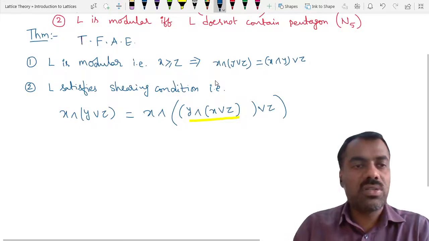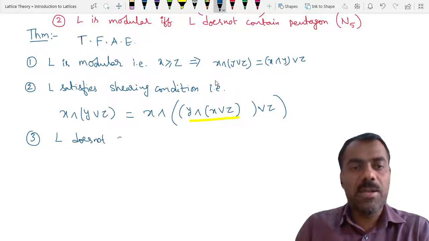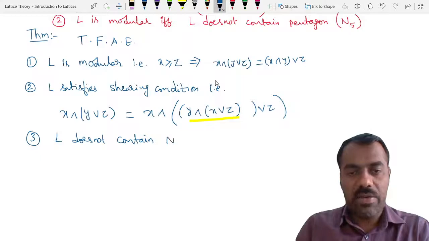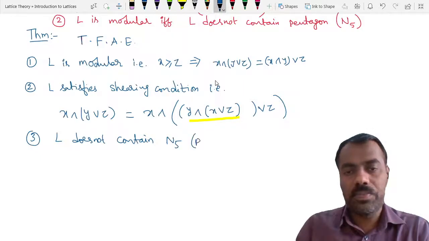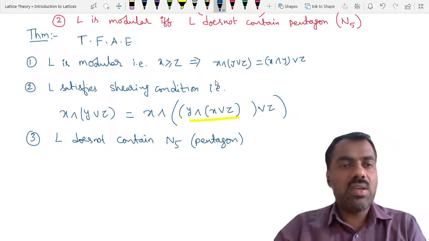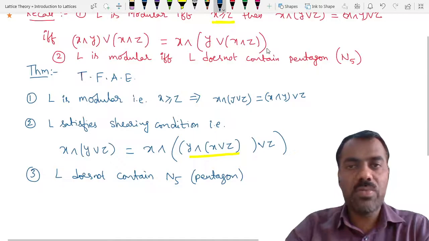And of course, we can prove that this is same as saying that L does not contain N5, the pentagon. And if you want, you can include the above one also, that we have already proved is if and only if.